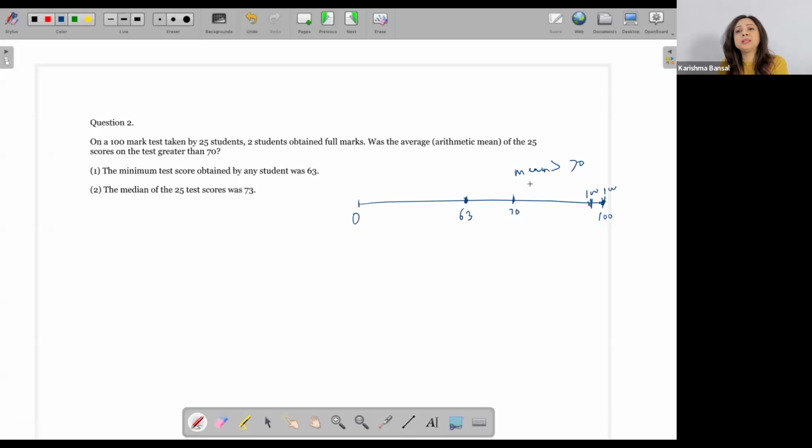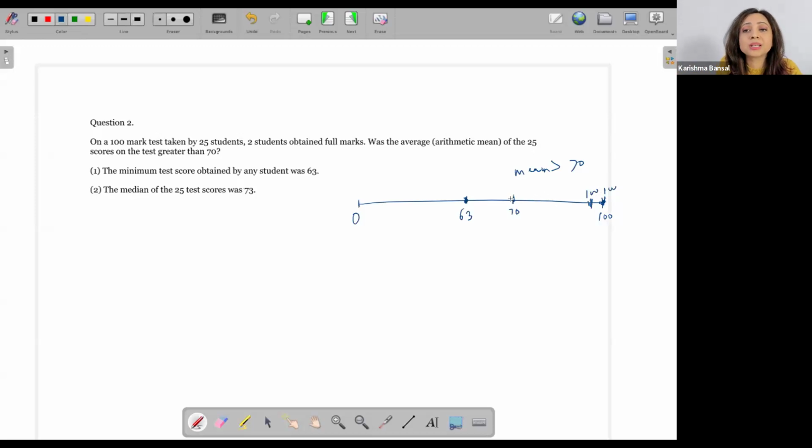Now, is my mean greater than 70? Is it necessary that my mean should be greater than 70? Or is it possible that the mean can be less than 70 also? First of all, intuitively, do you understand that getting the mean greater than 70 is a fairly easy thing, right? There are just so many cases in which you would normally assume that mean would be somewhere over here. There are anyway two people who have 100, then this is the lowest score, and my mean would be maybe somewhere around 80, 85. It's pretty common, right? That would be the distribution in case it's kind of distributed along the entire 63 to 100 range. So greater than 70 is okay.